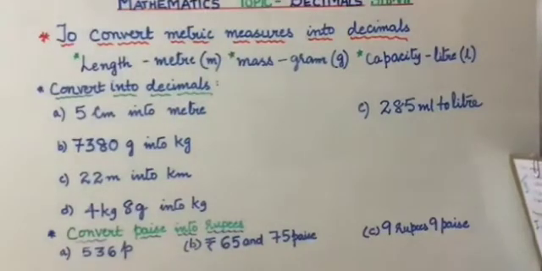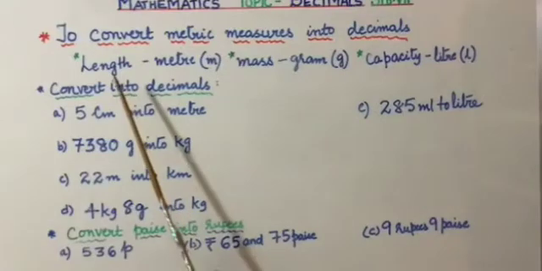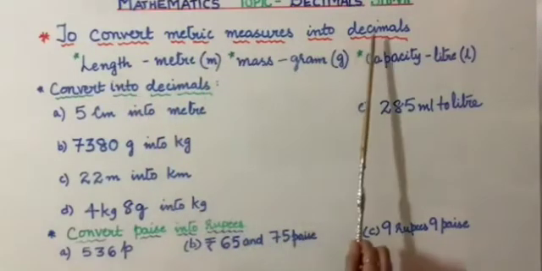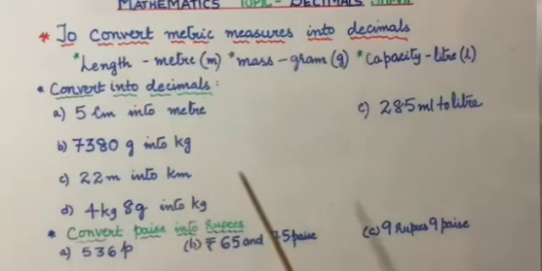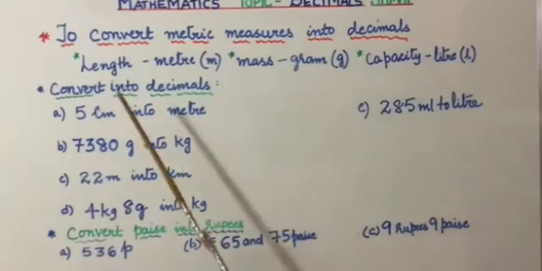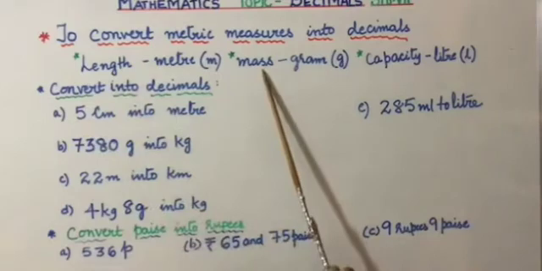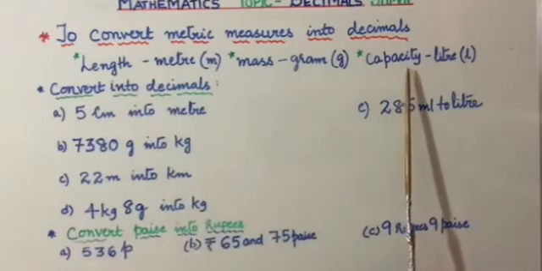Now let's move on to continue conversions. This time we are going to convert metric measures into decimals, children. You all know what metric measures are: length, mass and volume, that is capacity.